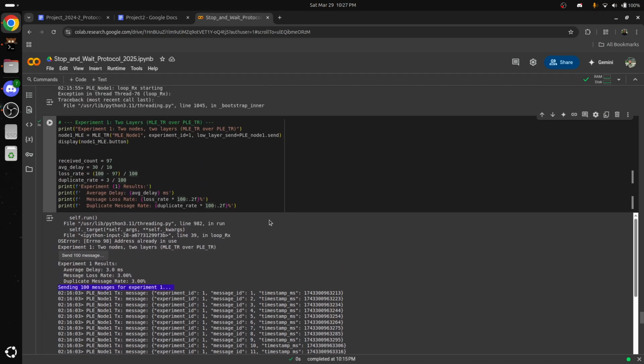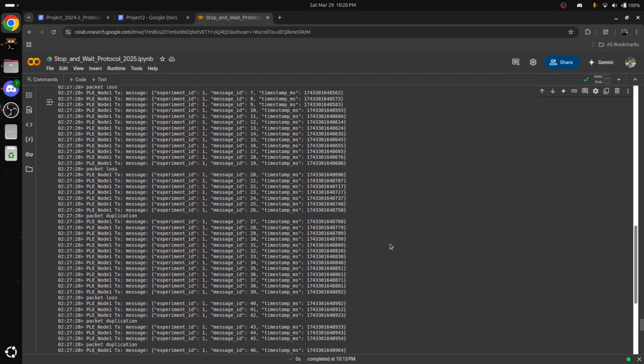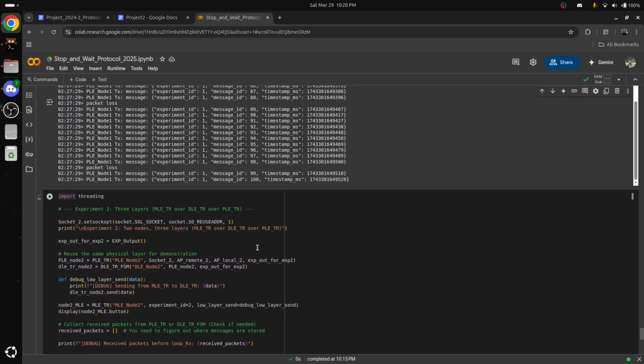And now for experiment 2. Just a recap: experiment 1 has 2 nodes and 2 layers, which is the measurement layer over the physical layer, and experiment 2 is basically 2 nodes and 3 layers, which is the measurement layer over the data link layer over the physical layer.